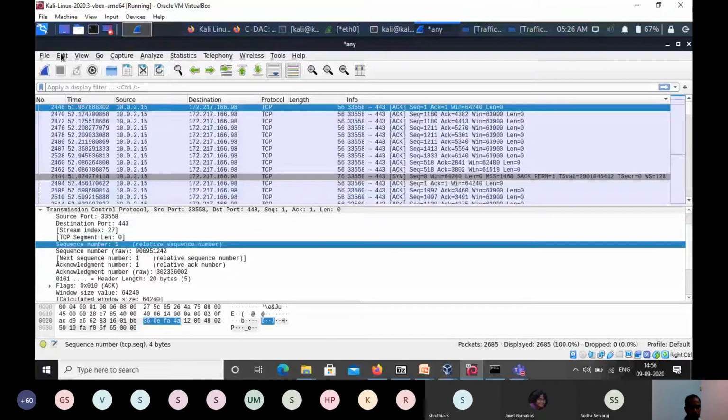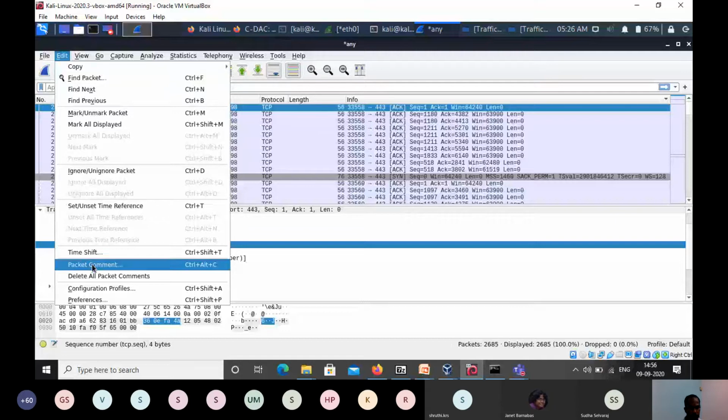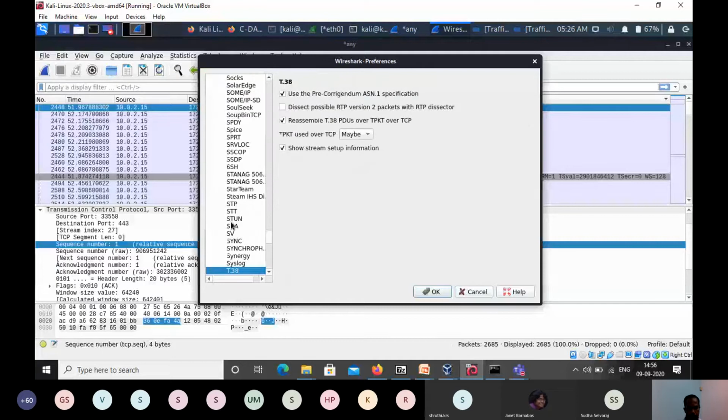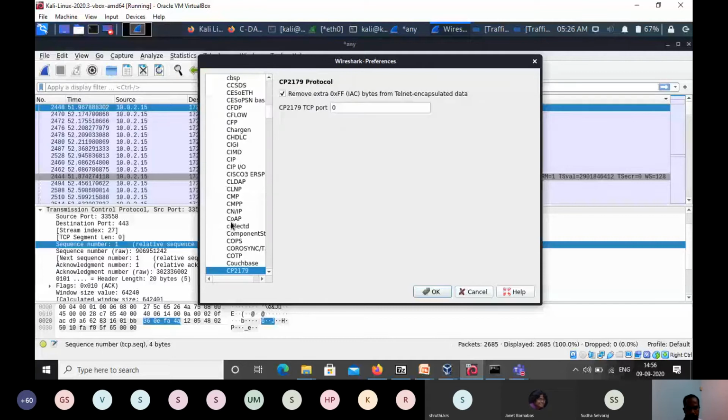If you want to see the actual sequence number, there is an option available. We have to go to Edit, Preferences, and there is a Protocols field. Here we have to select TCP because it's customized. Most of the things are customized. By default, whatever we saw from the network traffic, it is providing more human-friendly output in the GUI. So I'll just go to TCP now. There are some options available. If you enable that, then we'll get the real values.